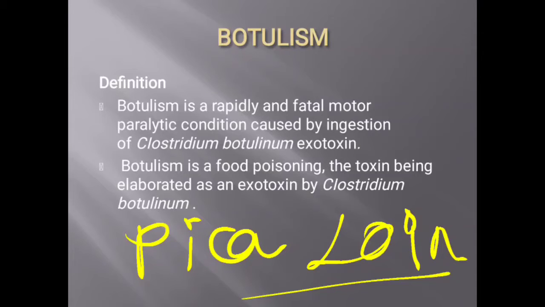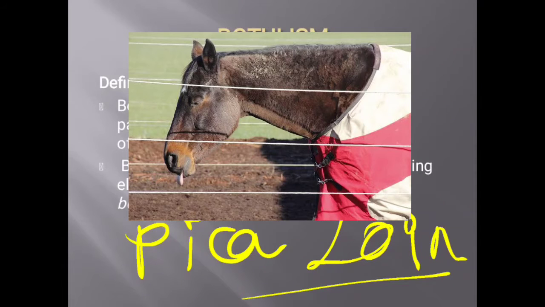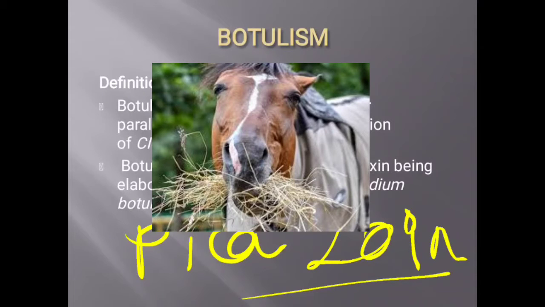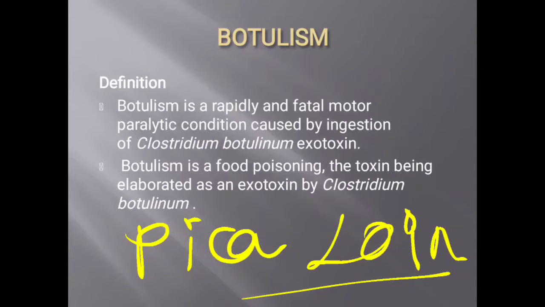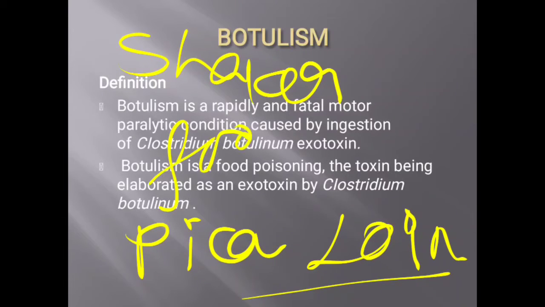And what happens in the case of horses? In horses, the condition is called forage poisoning or forage botulism. This is because of eating contaminated hay silage. Hay silages contaminated with the exotoxins of Clostridium botulinum will lead to forage botulism in horses. In the case of young horses, that is foals, a separate name is given to this disease, Shaker foal syndrome.